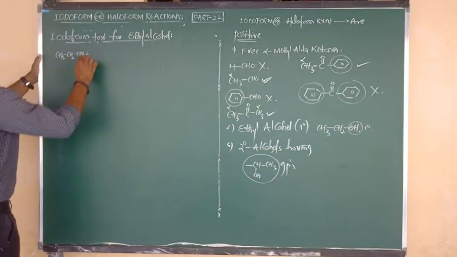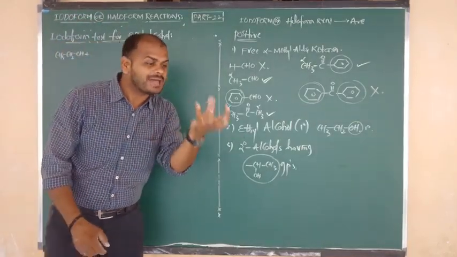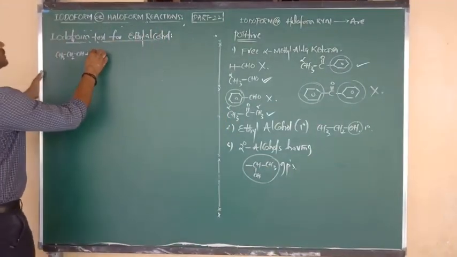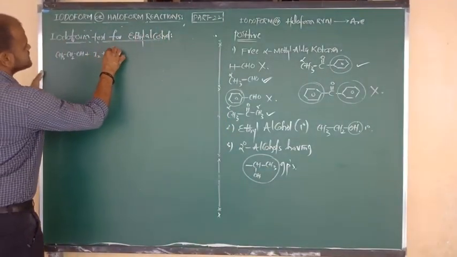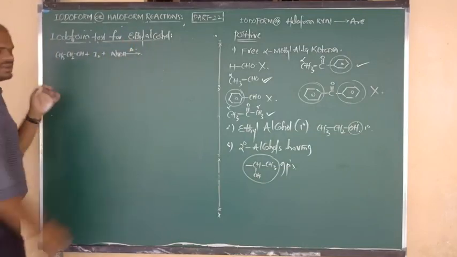It undergoes the iodoform reaction. In the iodoform reaction, how do we do the reaction? On reaction with iodine in presence of alkali. What is the alkali? NaOH. Again, same thing, upon heating.